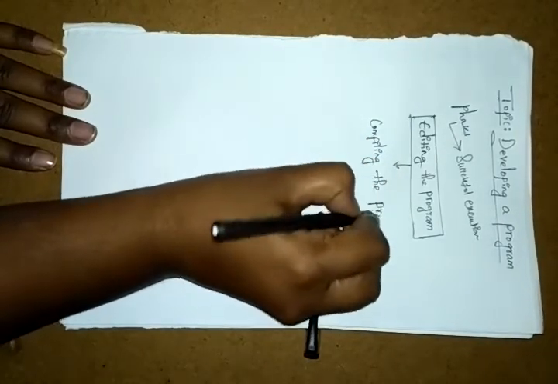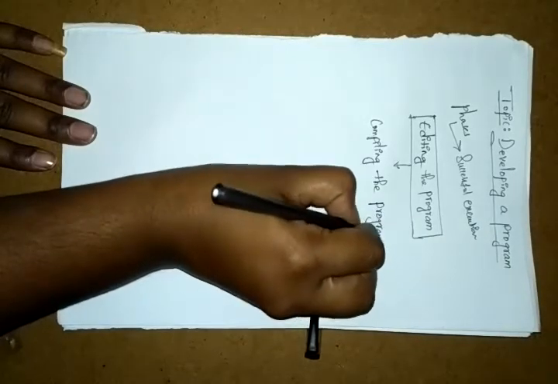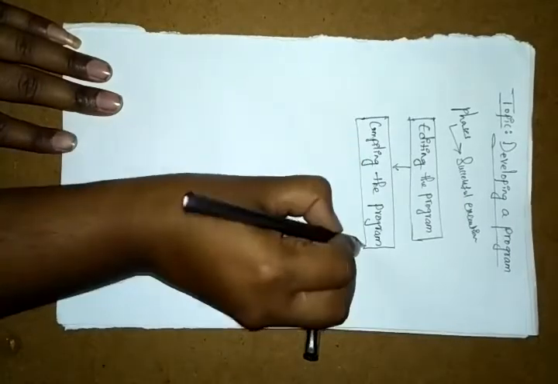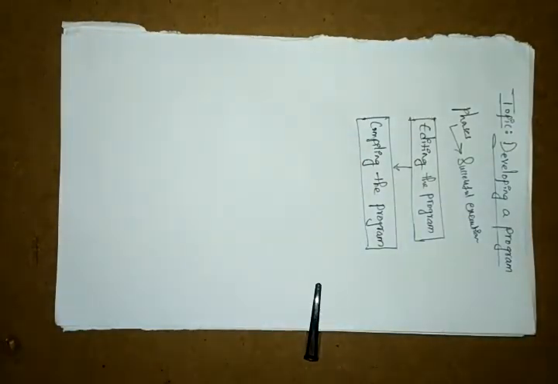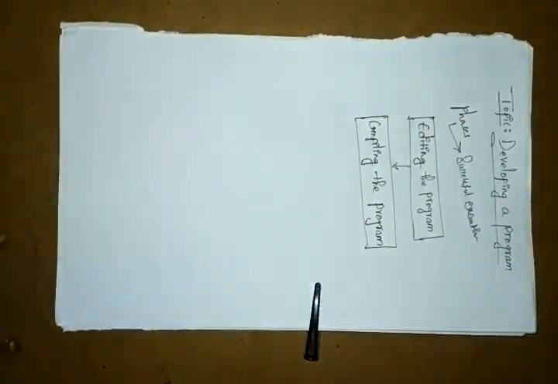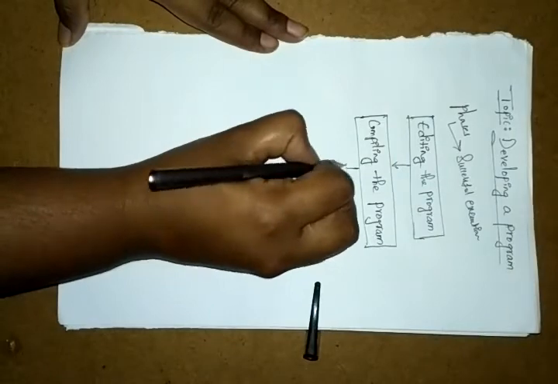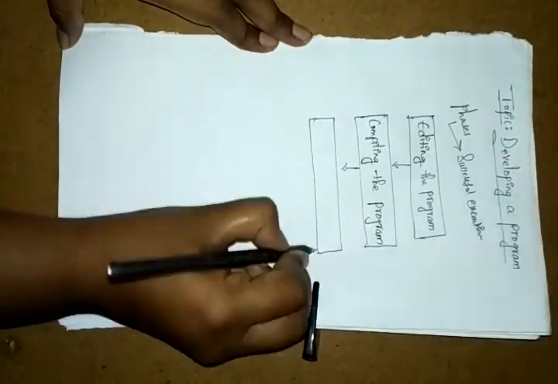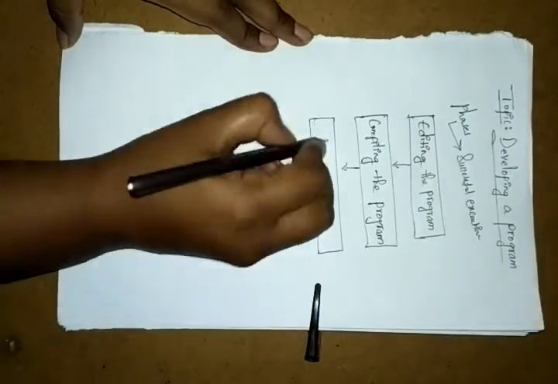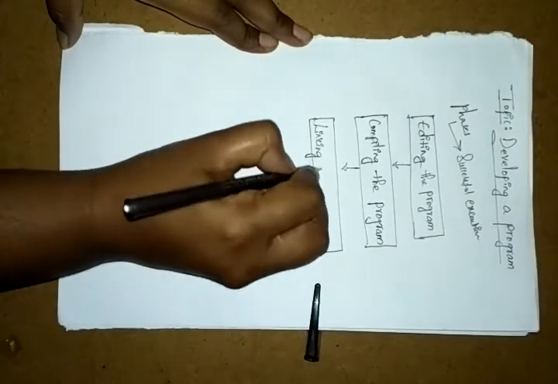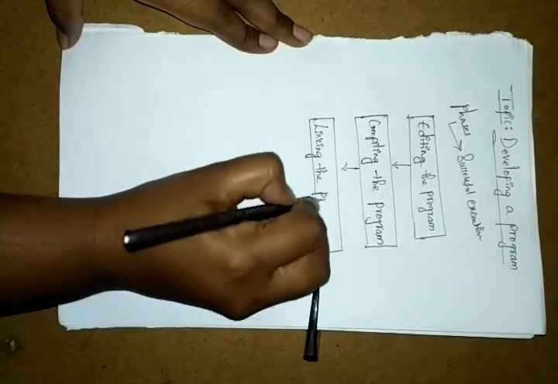Once you have completed writing the program, you have to do the compilation for that. When our compiler is compiling, it is linking to our program. Linking the program.